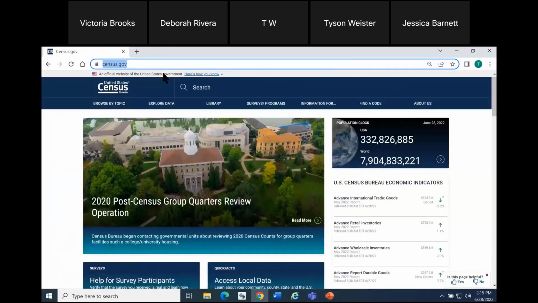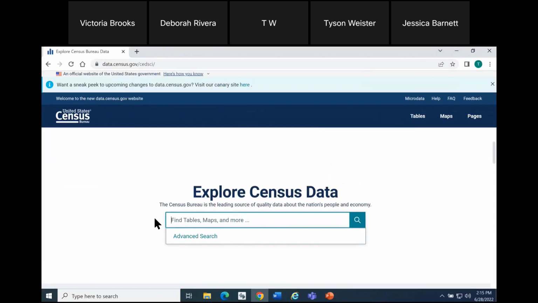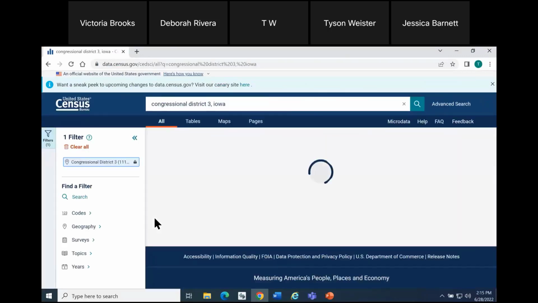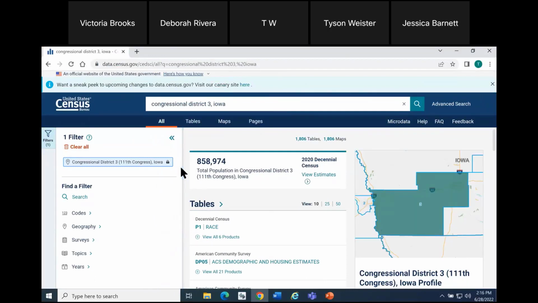Navigating to the live site, I'm going to go to data.census.gov. There are more than one way that you can get to these profiles. For the first one, I'm going to type in the single search bar, Congressional District 3, Iowa, and press enter. The important thing is to make sure that you've only searched for one geography and that we've recognized your search for a single geography. Here you can see the text we typed in is at the very top of the web page, and the way that we've recognized this is indicated to you in the filter in the upper left. It shows one filter and it's a match for what I intended. So I'm good to go there.